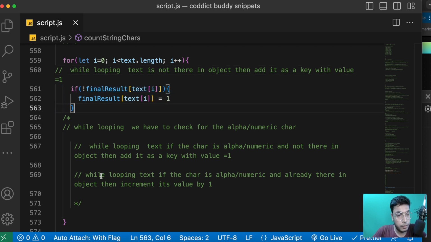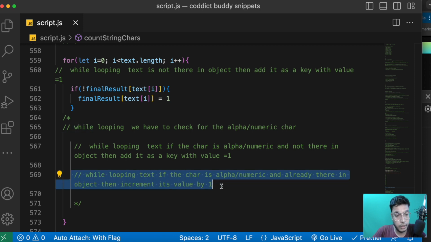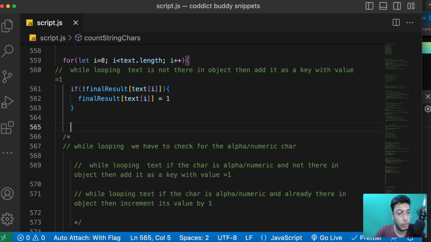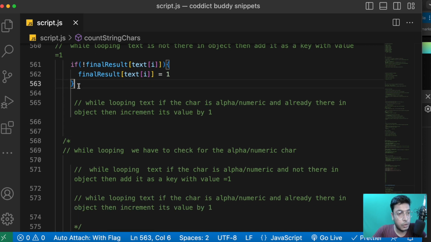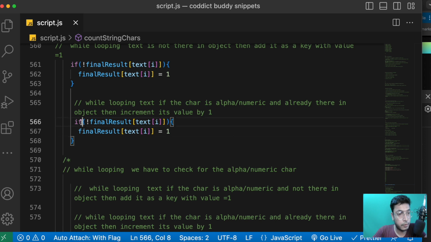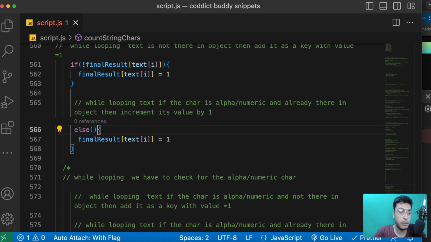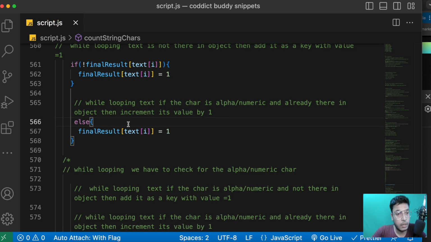Otherwise, I have to pick this one. Let's pick this one and solve it. I'll use the else condition. Obviously if the key is already there, it will go inside the else part, right? In else we don't have to pass any condition. We simply have to increment its value like so.